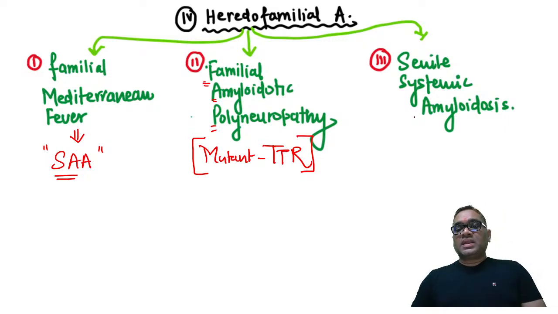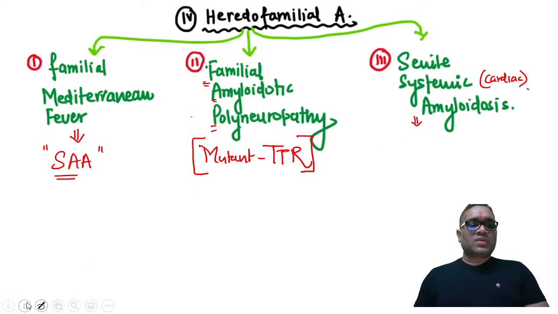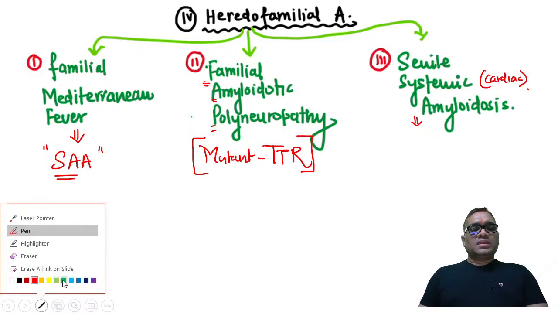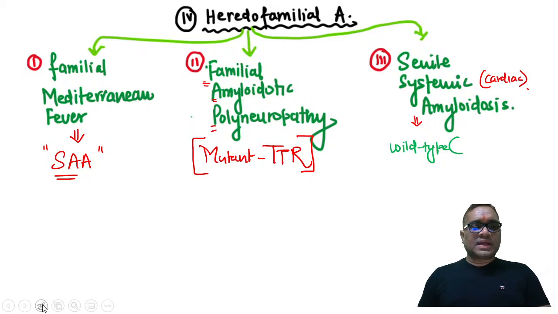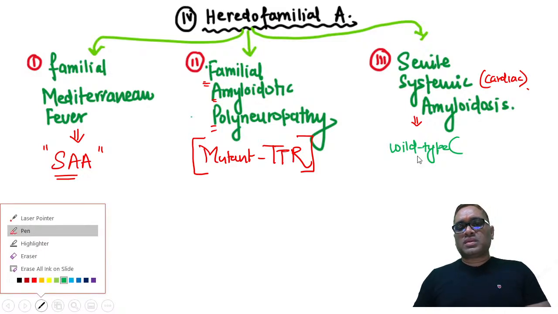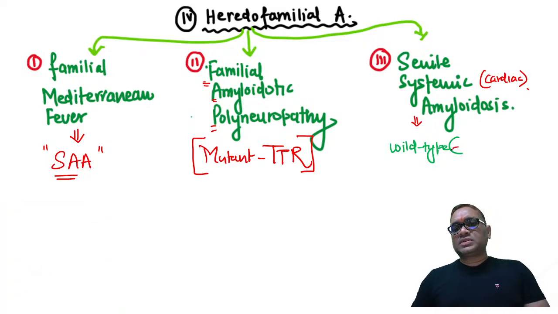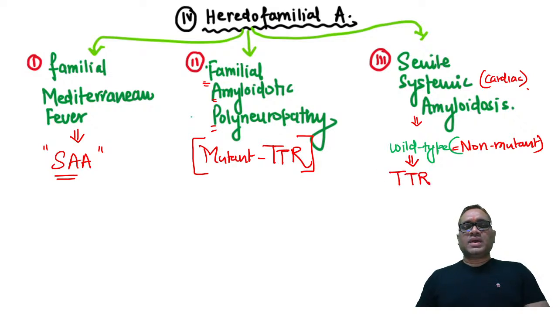Senile systemic amyloidosis is also called senile cardiac amyloidosis. In this patient, you are going to see wild type, and remember, wild type means non-mutant. Remember, this was a question earlier in exam. So wild type means non-mutant type of transthyretin. Wild type or non-mutant type of transthyretin will be associated.